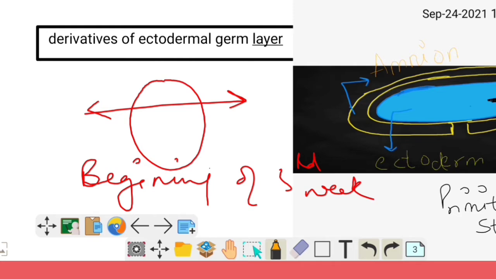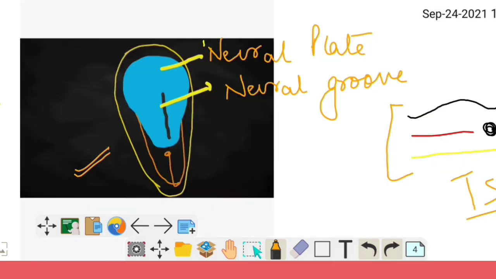If we cut at the level of the amniotic cavity and see through it, the upper layer is the ectodermal germ layer with the primitive streak. At the end of the third week, we have three germ layers. After the third week,